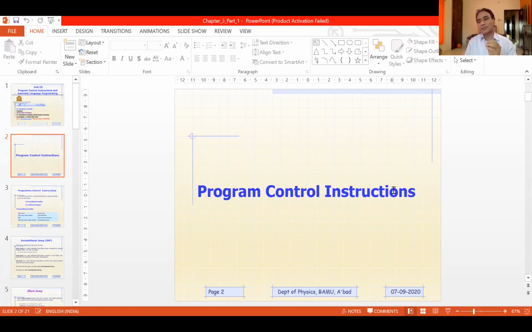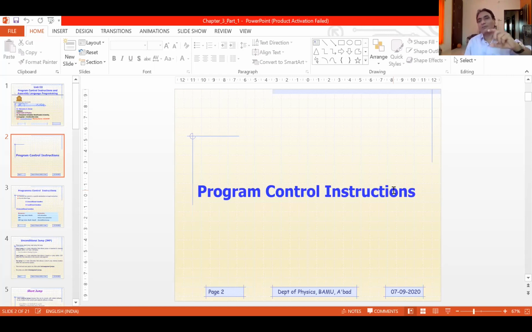The same thing is going to be true in the case of a microprocessor as well. Whenever you have 10 different instructions, every time you are not going to execute those instructions sequentially. Sometimes you may need to skip some instructions. Let us say you execute the first, second, and third, and then you need to skip the fourth and fifth, and you want to go to the seventh instruction, and so on.